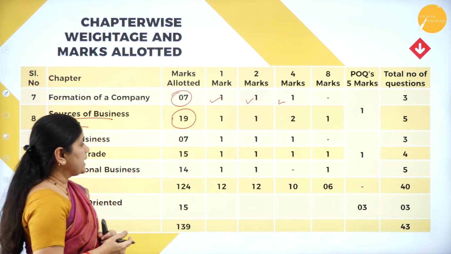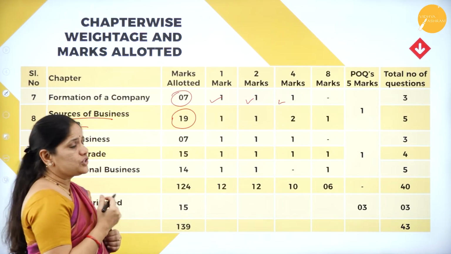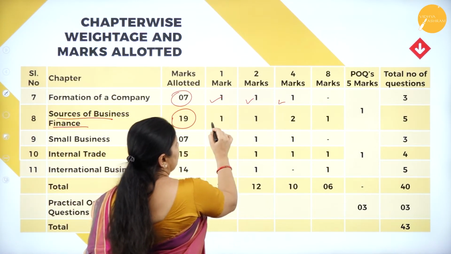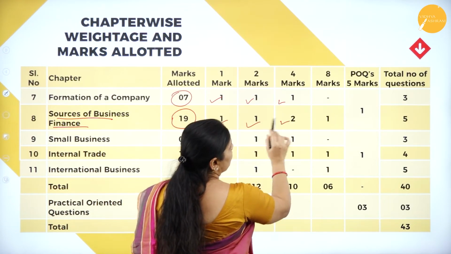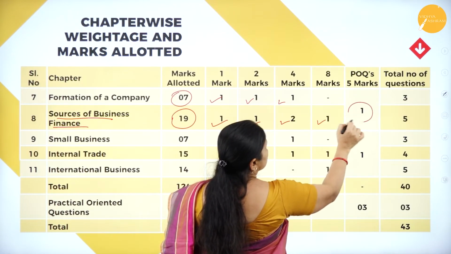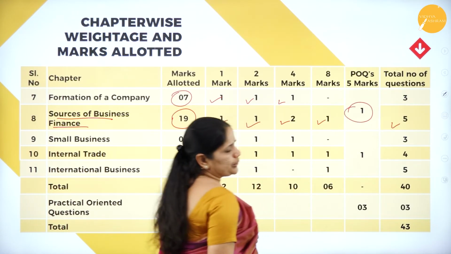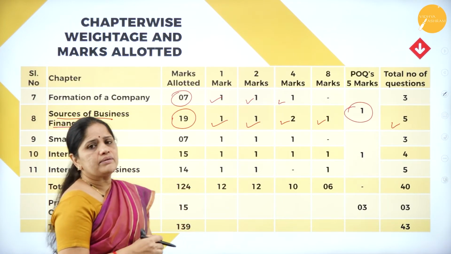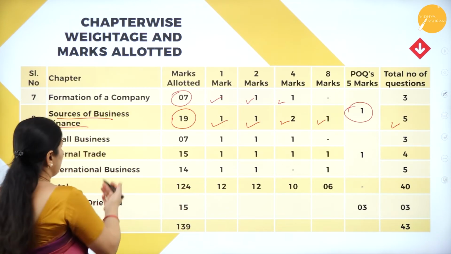This is a very important chapter which you have to concentrate on and study. In this we have 1 mark, 2 mark, and 4 mark questions, and also one 8 mark question. In addition, we have one POQ. So you should concentrate on all these depending on the weightage of marks.